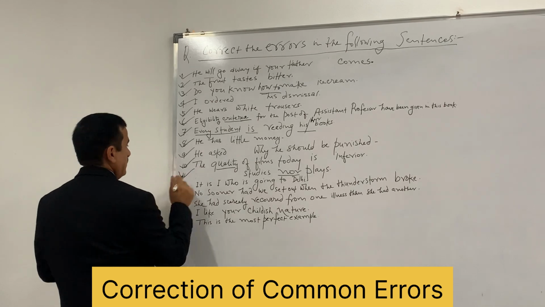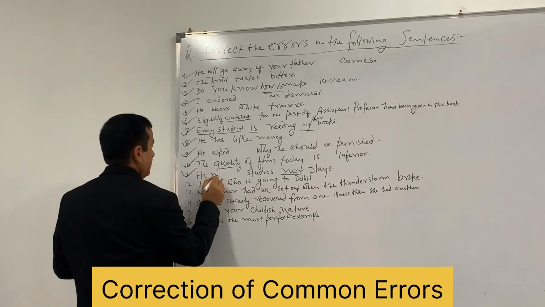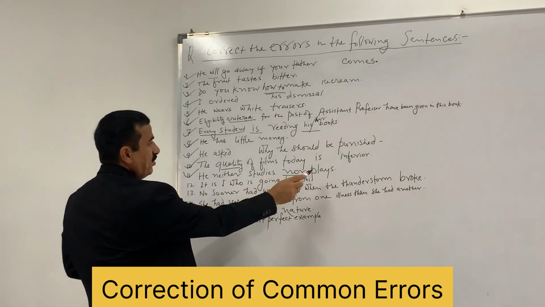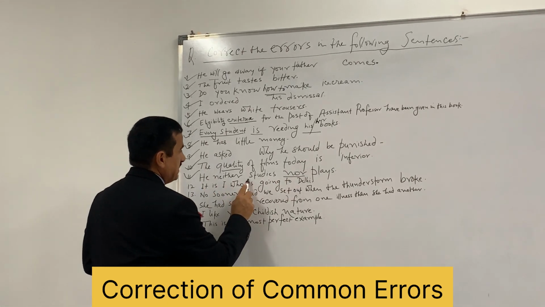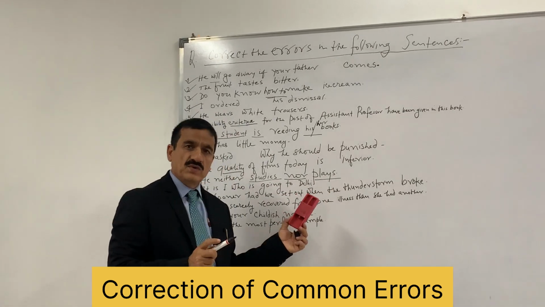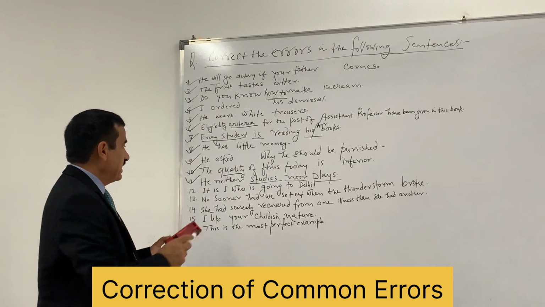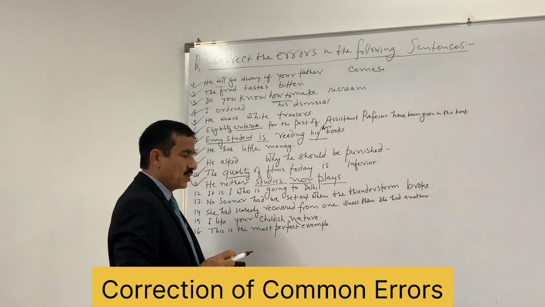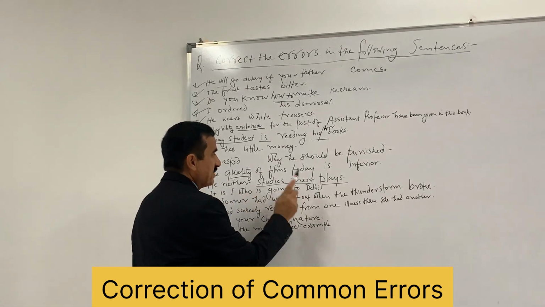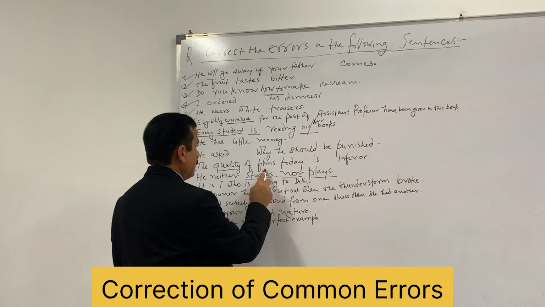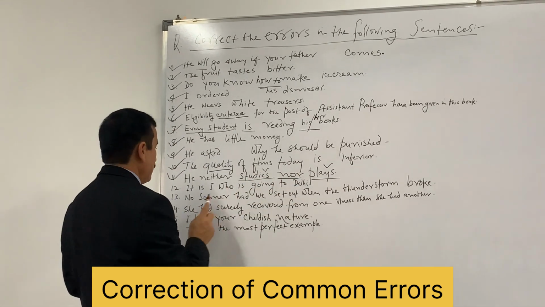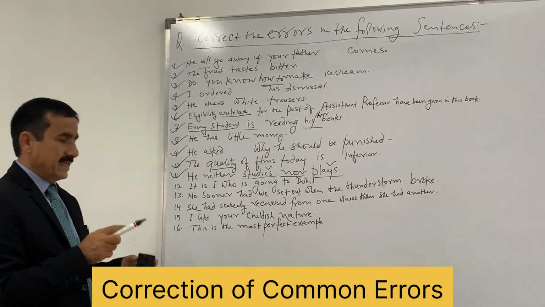He neither. Now you see, he neither studies nor plays. After neither, this is what? Verb. And then after nor, this is what? Verb. So now this is correct. He neither studies nor plays. Why? Because in such type of utterances and expressions, after neither and nor, same part of speech should be used. So this is also verb, this is also verb. Now it is correct. After neither also verb, nor also verb. So there was a wrong placement, wrong arrangement.